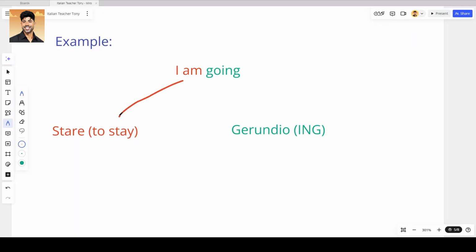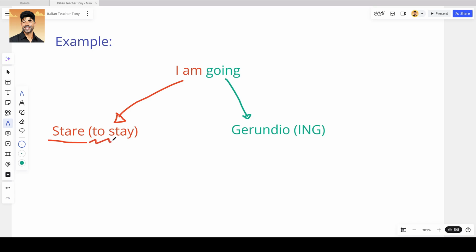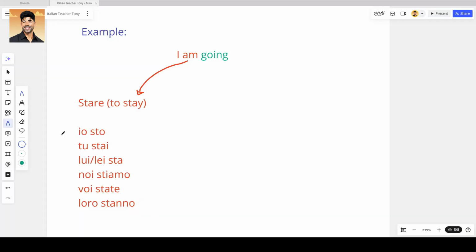If you want to say in Italian, I am going, you need two parts. First, we need I am, and then going. In Italian, the first part is equivalent to the conjugation of the verb stare, to stay, and it goes as follows. Io sto, tu stai, lui lei sta. Noi stiamo, voi state, loro stanno.